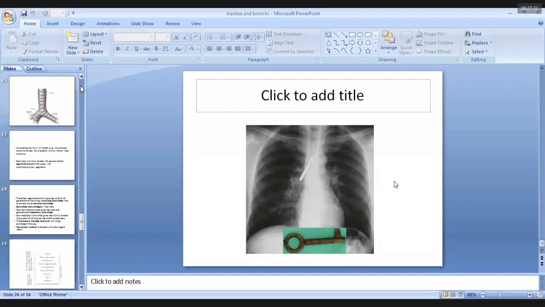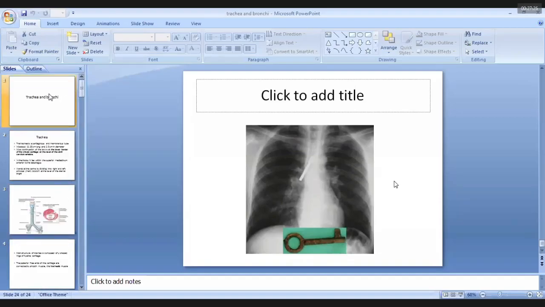Now, any questions related to the topic trachea and bronchi?